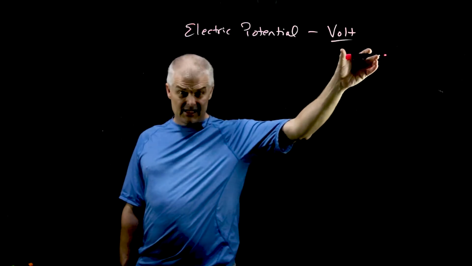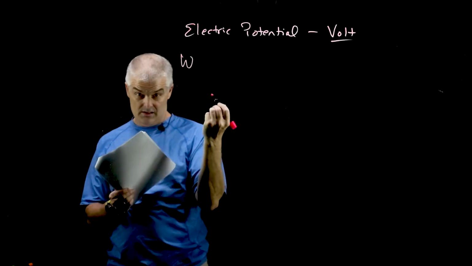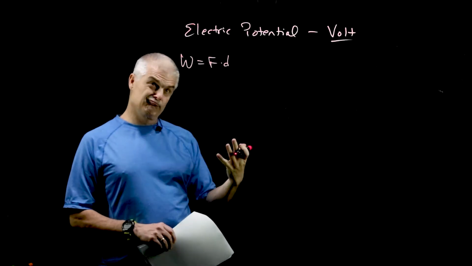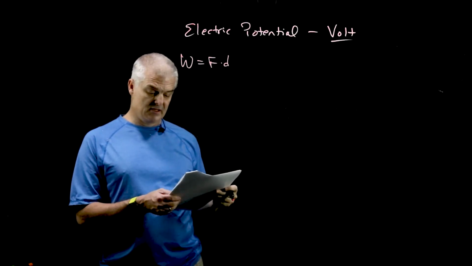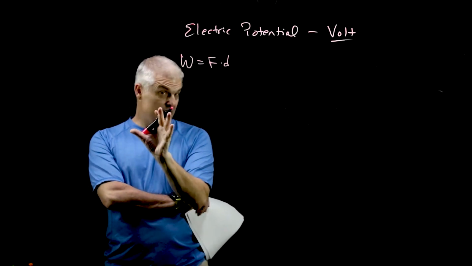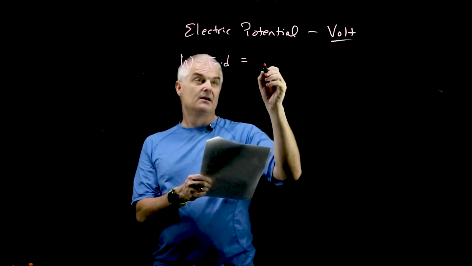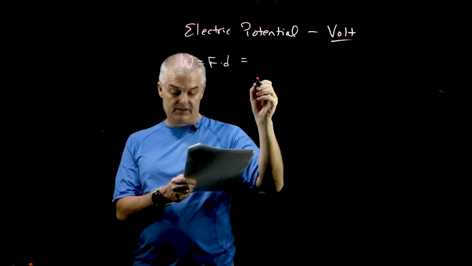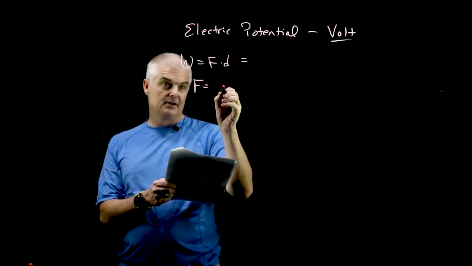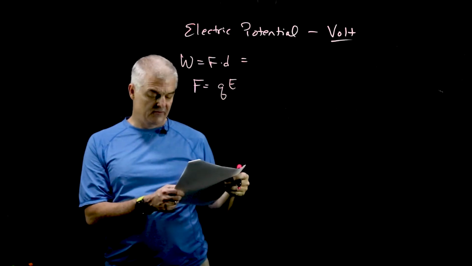When we've talked about potential energy, that has to do with a term we're familiar with called work. If you recall, work is force times distance, right? Work is force times distance. Now, when we put this in electric terms, we know what force is. We've got electrical force. Actually, let's do this. We knew that electrical force is equal to Q, the charge, times the electric field. We learned that in a previous video.